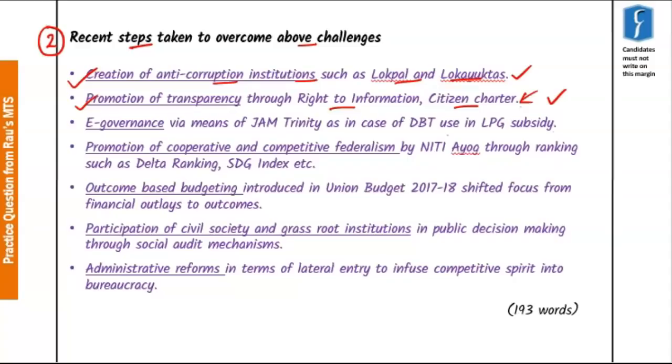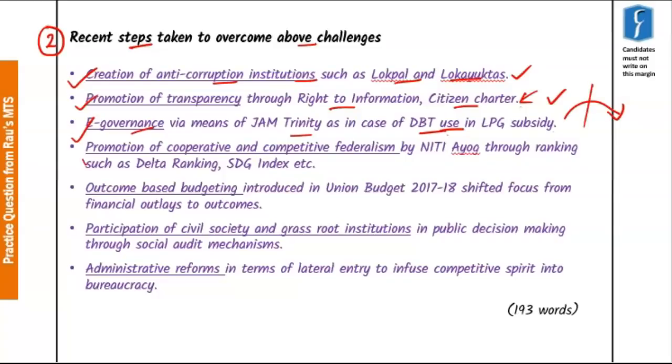Further, the mediums such as the e-governance, that is through the digitalization of the processes, that is the JAM Trinity as in case of the direct benefit as used in the LPG subsidy. These are further enhancing governance system because it is preventing leakages and corruption and is ensuring the benefits go directly in the account of the beneficiary without any leakages.